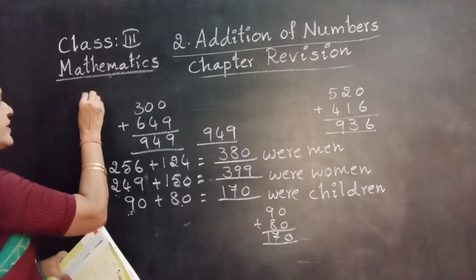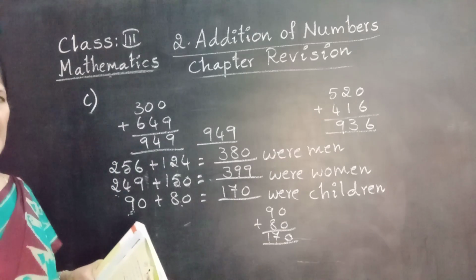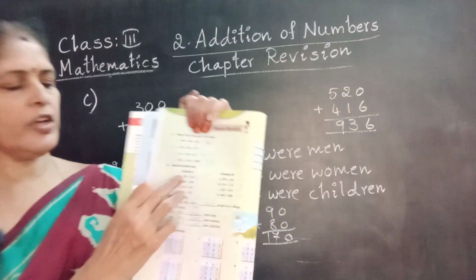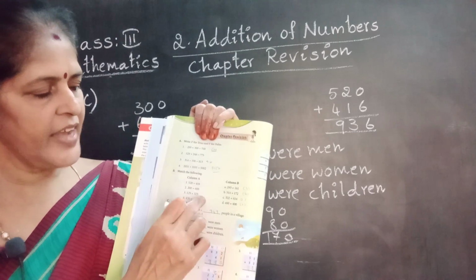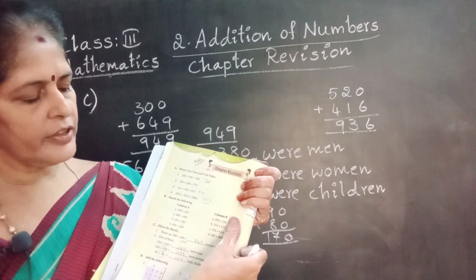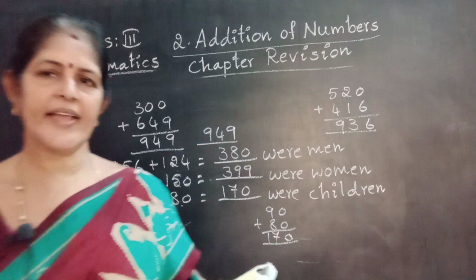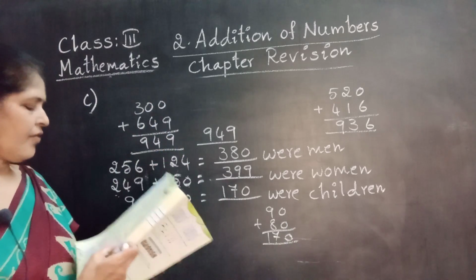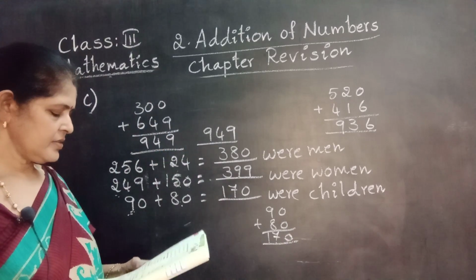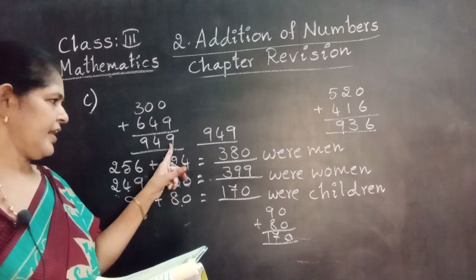Roman C, Nana. Fill in the blanks. Matching is given for practice. Find the totals and write here. Here also find the totals and write and do matching. There are 949 people in the village.